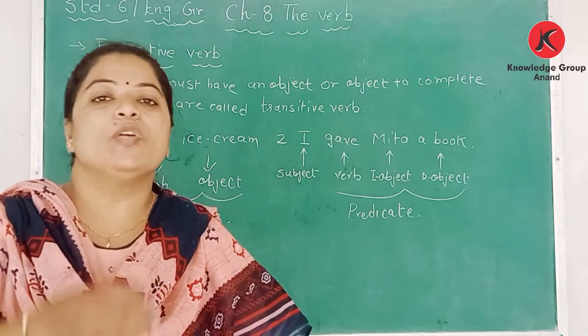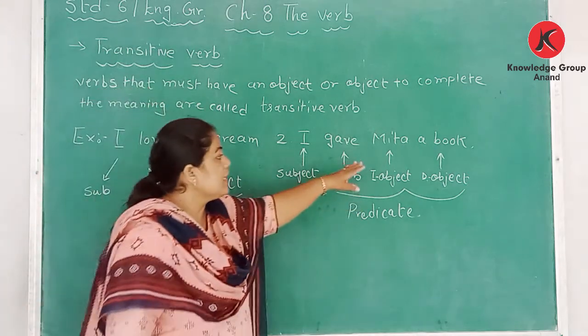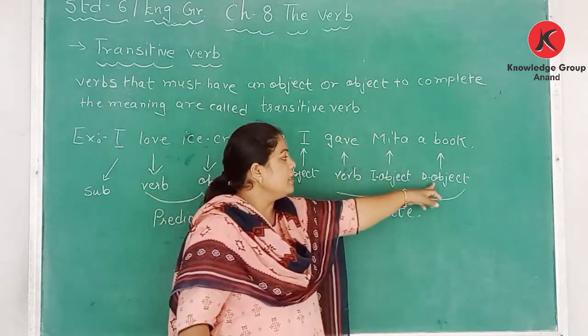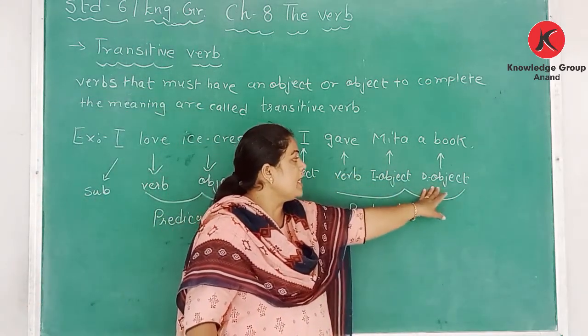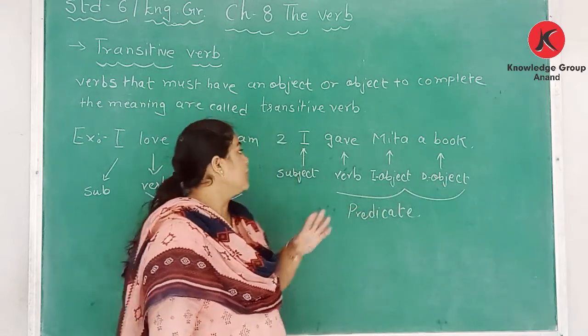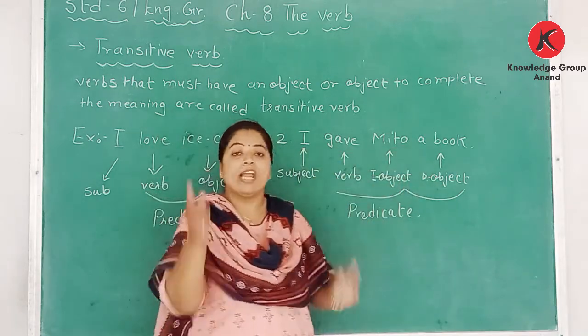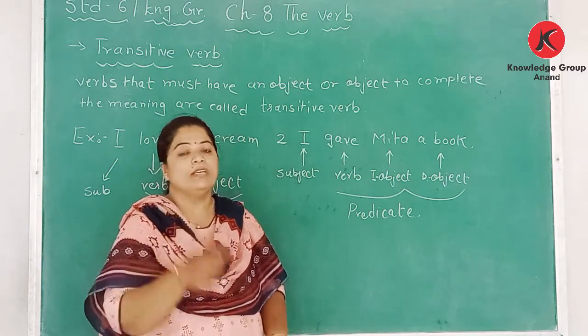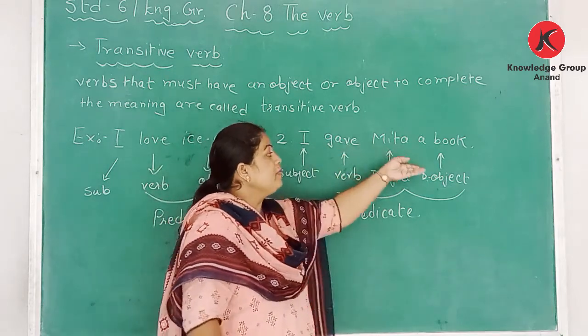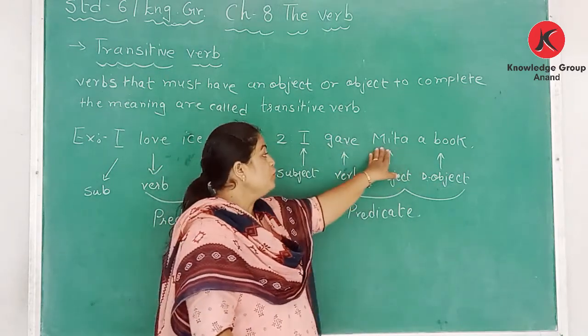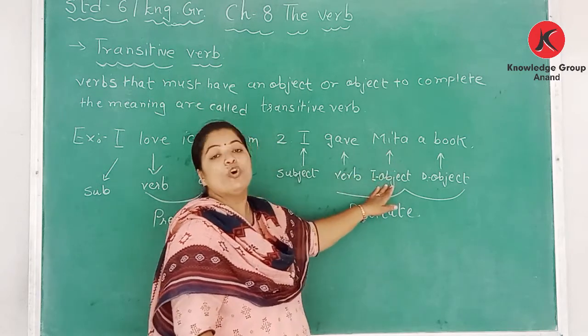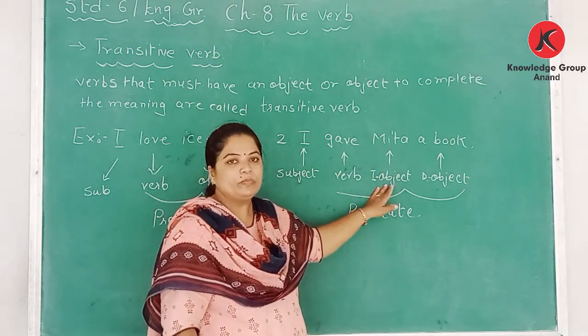There can be a direct object and an indirect object. Here there is a direct object and an indirect object. Mita is the indirect object, and the direct object is a book. I gave a book, that also can be a right sentence. But here, I gave a book, to whom has he given a book? To Mita. So here the indirect object is Mita.